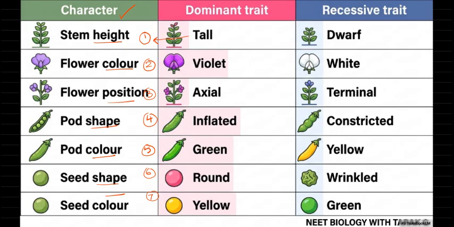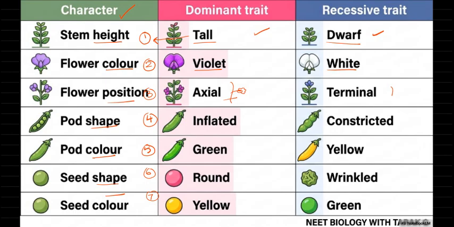Tallness and dwarfness: tall and dwarf. Tall is dominant, dwarf is recessive. Flower color: violet is dominant, white is recessive. Flower position: axial means the flower is at the side, the axial region.